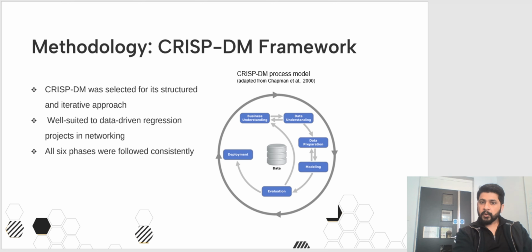Here is the cross-industry standard process for data mining model. I follow six phases. It provides a structured step-by-step approach for solving data science problems like business understanding, then data preparation, and then applying modeling and evaluation metrics, and then the deployment.